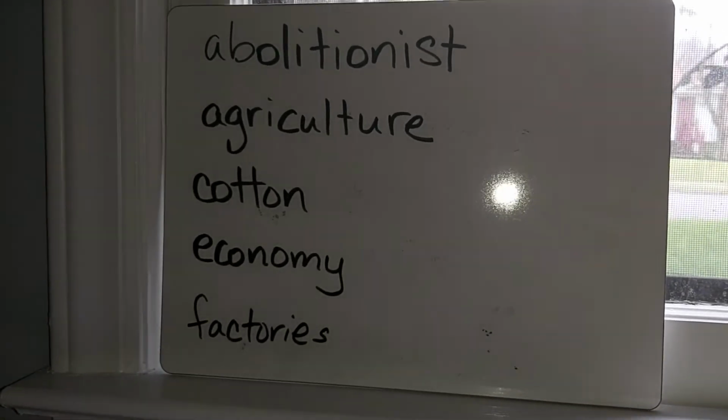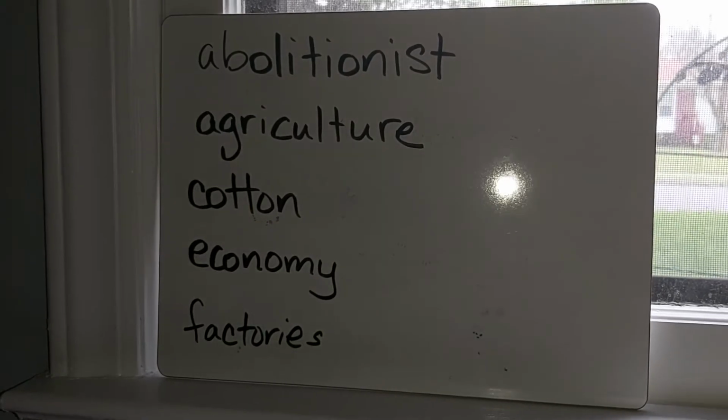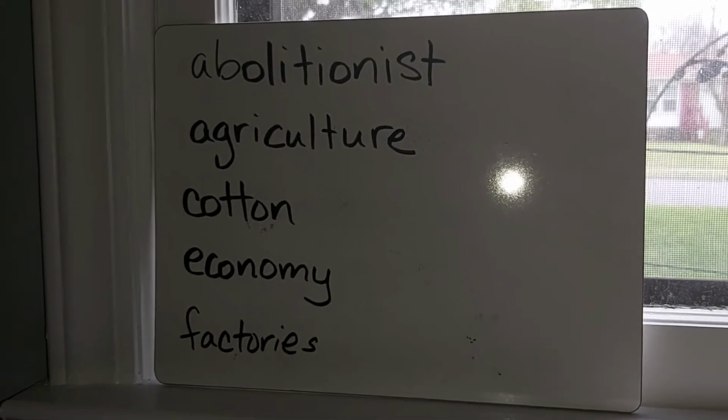Next word, cotton. Cotton is soft white fibers that surround the seed of a cotton plant. Example, little wisps of cotton blew off the cotton plants and flew through the air.